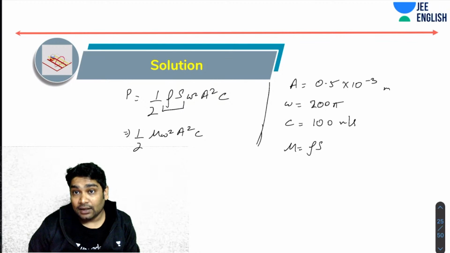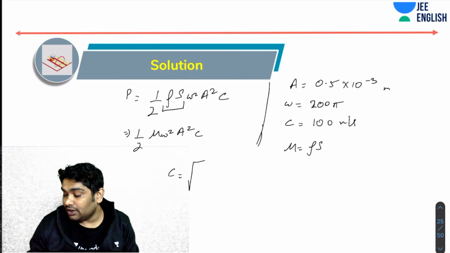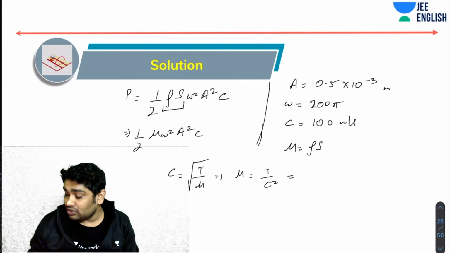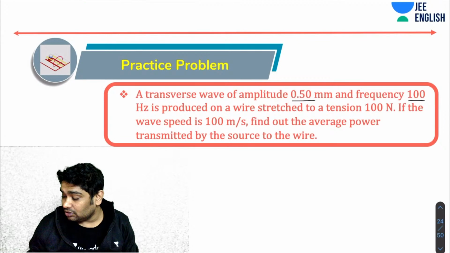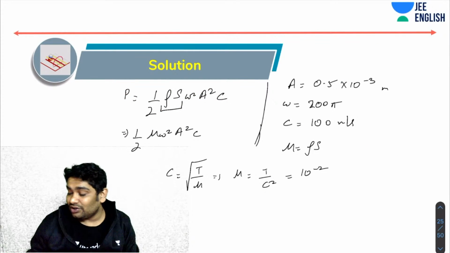Now calculating mu is very, very easy. You know C equals root over T by mu. So from here mu would be T over C square. Tension was given to you as 100 newton, so this will be 10 to the power minus 2. Now you know all the values. You know A, you know omega, you know C, you know mu.